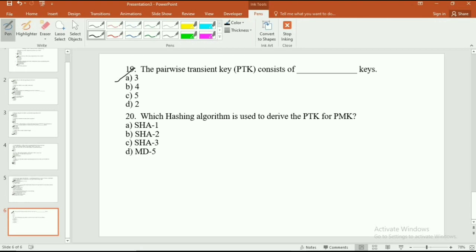And the 20th and last question is, which hashing algorithm is used to derive the PTK from the PMK? The options are option A SHA-1, option B SHA-2, option C SHA-3, and option D MD5. The correct answer is SHA-1.